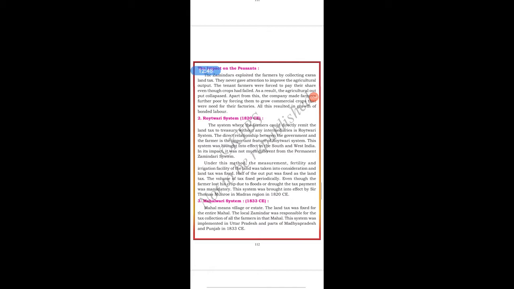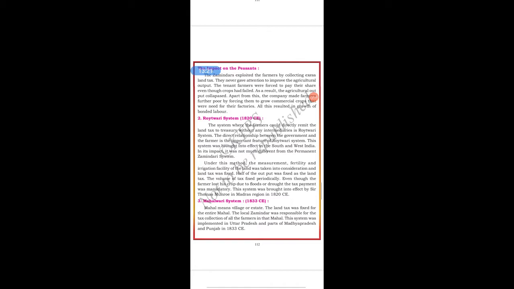Next, the Mahalwari system. This system was started in the year 1833 CE. Now let us see what this system is about. Mahal means village or estate. The land tax was fixed for the entire Mahal village. So the local zamindar was responsible for the tax collection from all the farmers in that Mahal village. This system was implemented in Uttar Pradesh and parts of Madhya Pradesh and Punjab in 1833.